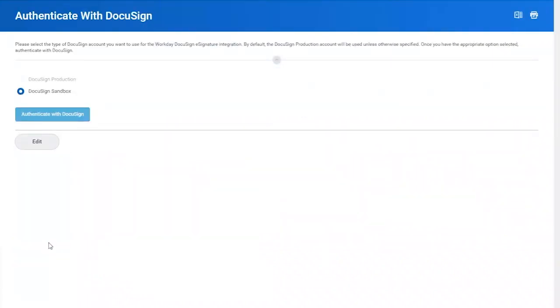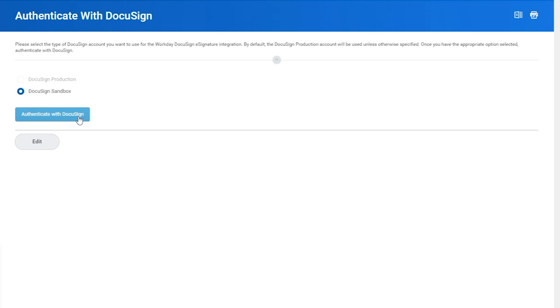I'm simply going to show you this screen, because this is our live demo tenant, so I don't want to go through a process that might cause one of our solutions engineers to see a broken screen as I go through this presentation. But as you can see, it's pretty simple. I simply choose whether I want to connect to a DocuSign production account or a DocuSign sandbox account.